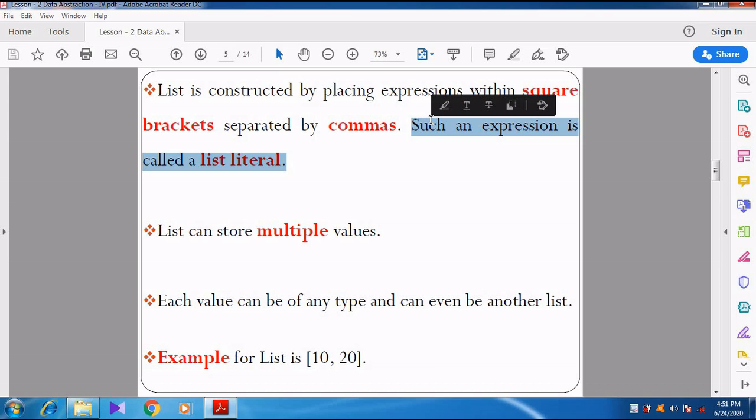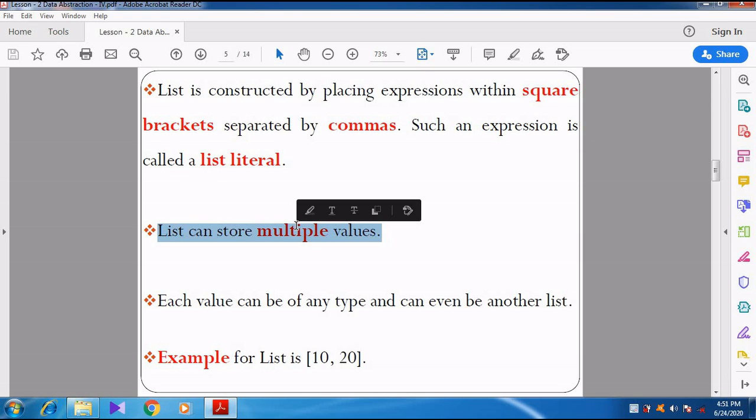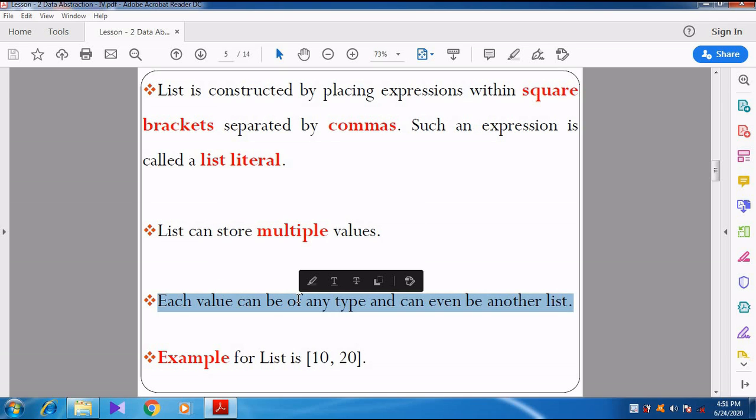See what is meant by list? They are giving the definition. Whenever we give one or more values, they should be given within square brackets, and the values should be separated by commas. A list can store multiple values. Yes, it is right. So within the square brackets, we can store one or more values. Each value can be of any type and can even be another list.